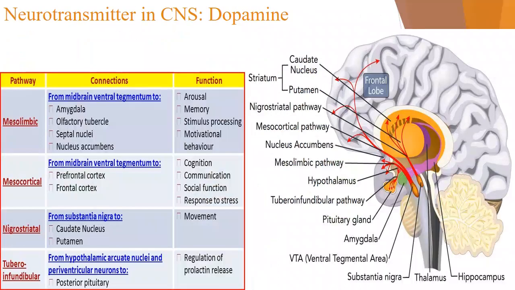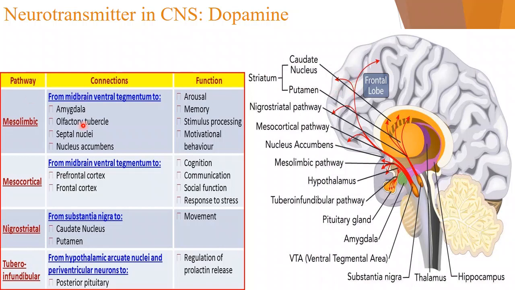Okay, so the next one is dopamine. It's a very important neurotransmitter for the central nervous system. There are 4 pathways via which dopamine is synthesized and distributed: mesolimbic, mesocortical, nigrostriatal, and tuberoinfundibular. These are the 4 pathways. Here you can see each organ indicated. You take your time and try to understand.